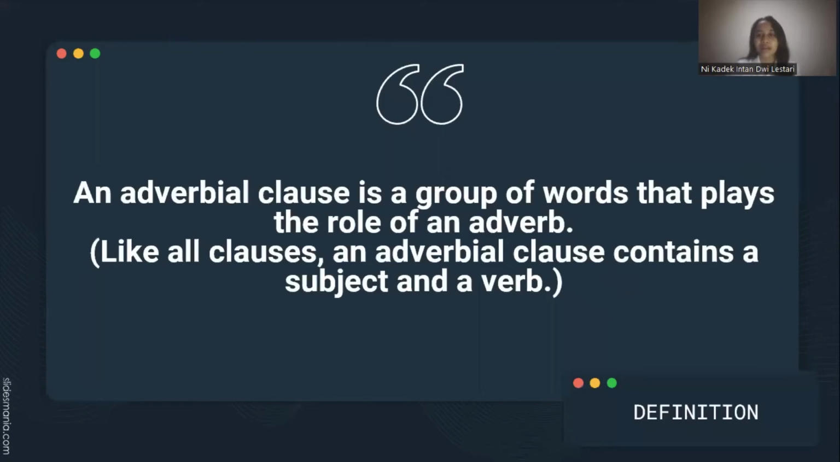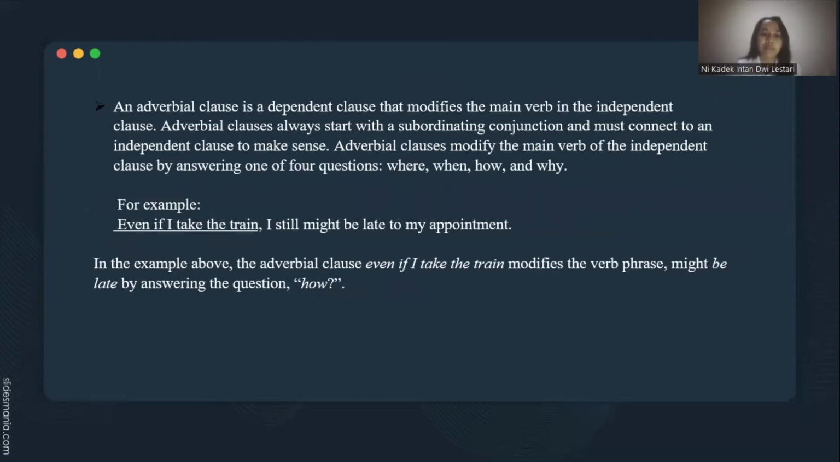The first one, definition. What is an adverbial clause? An adverbial clause is a group of words that plays the role of an adverb. Like all clauses, an adverbial clause contains a subject and a verb. An adverbial clause is a dependent clause that modifies the main verb in the independent clause. An adverbial clause always starts with a subordinating conjunction and must connect to an independent clause to make sense.